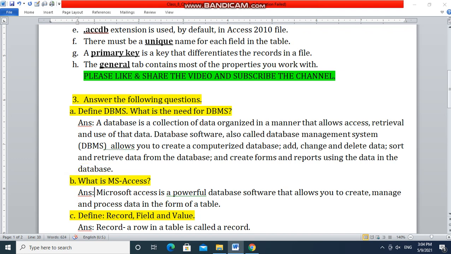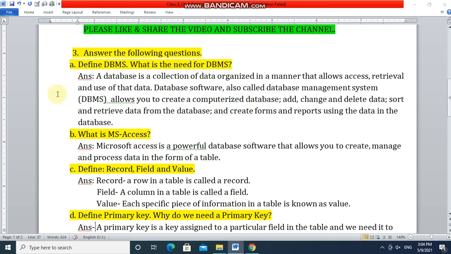Okay, so this is the definition of DBMS. Next question is, what is MS Access? Microsoft Access is a powerful database software that allows you to create, manage and process data in the form of table. Define record, field and value. So record, a row in a table is called a record. Field, column in a table is called field.